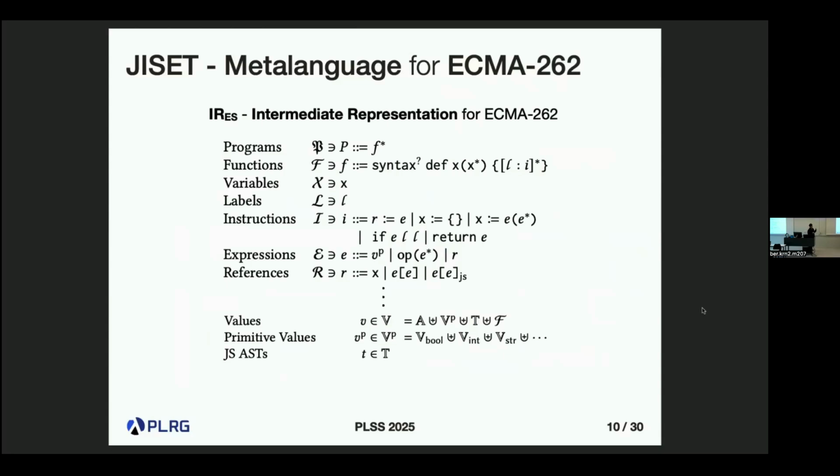So we call this meta-language IRES, Intermediate Representation for ECMAScript Specification. The most distinguishing part compared to a general programming language is that we need to treat JavaScript abstract syntax trees, for example JavaScript expressions or statements, as values in this program. So we can pass JavaScript ASTs to another algorithm, return ASTs, and so on. We first designed this meta language to capture all the common patterns in the descriptions of the algorithms.